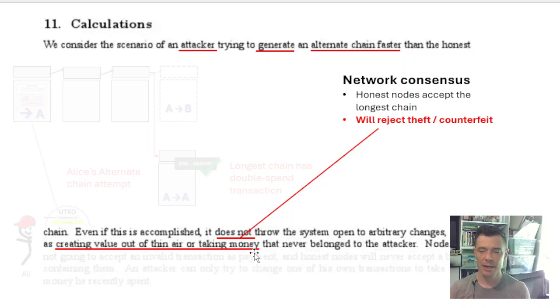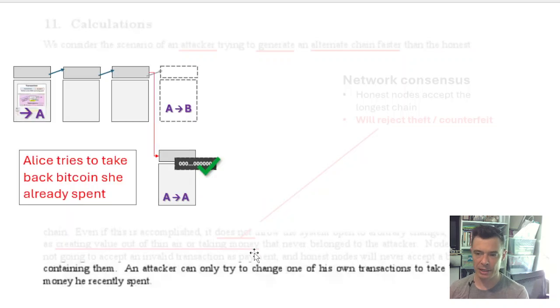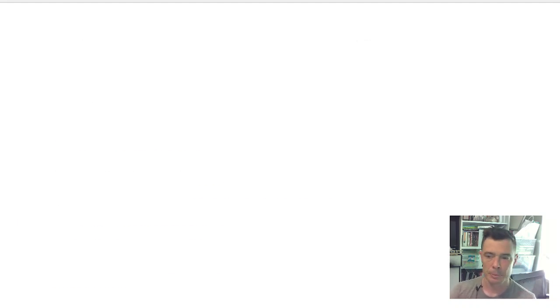An important distinction too is the scope of what a 51% attack is. This is not some kind of magic wand. There's no free Bitcoin or stealing Bitcoin. It is just the specific situation where Alice makes Bob think he has her transaction, and then she gets what she wants from him, maybe a concert ticket. And then in secret, she creates the longer chain and actually sends that transaction back to herself. And by the time Bob realizes, it's too late.